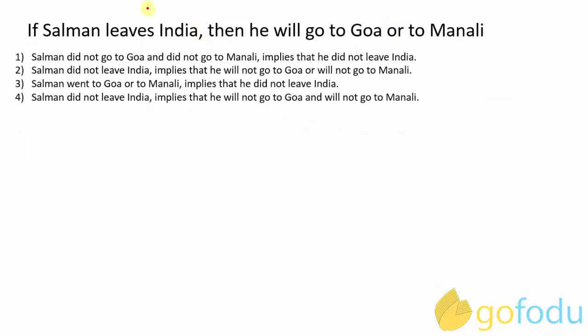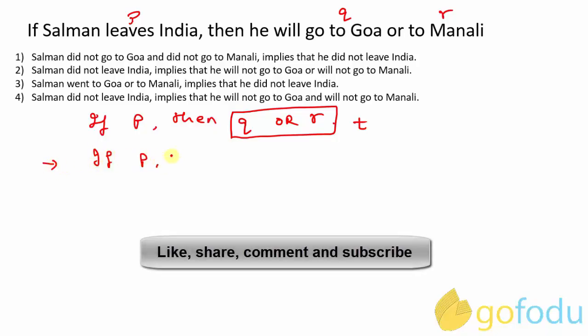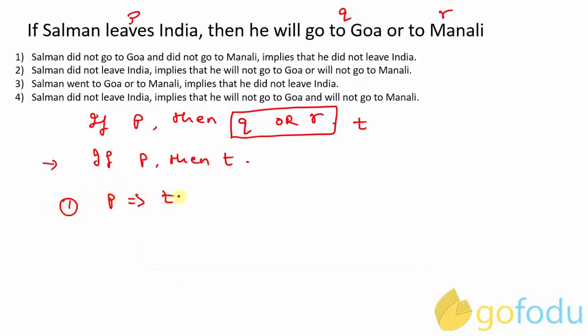Now, considering these simple sentences in terms of P, Q and R, this becomes if P then Q or R, correct? Again, consider Q or R as T. So now this converts to if P then T, right? We know its implications. P implies T and negation of T implies negation of P.